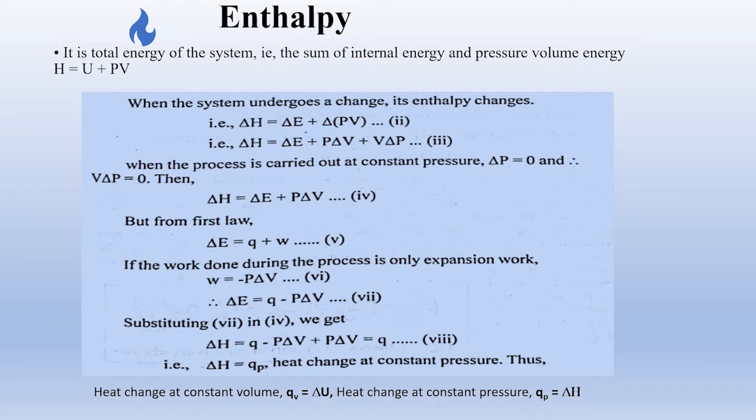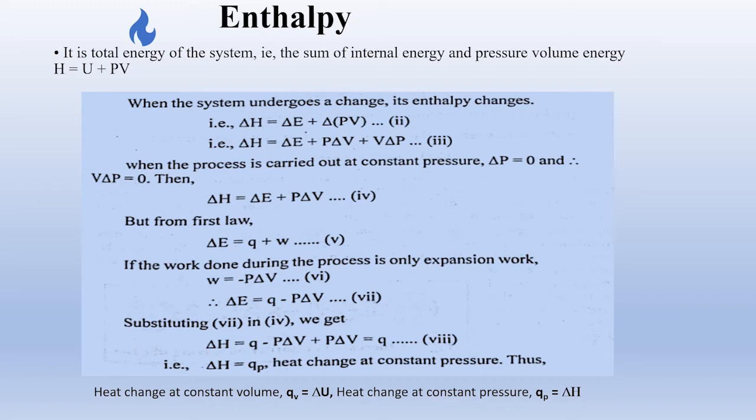And we have the expression for delta E from the first law, that is delta E equals Q plus W. We have already stated that the work means the work of expansion, and it is given by the equation W equals minus P delta V. So we can write delta E as Q minus P delta V. When you substitute this value of delta E, that is Q minus P delta V, in the previous equation of delta H, you will get delta H is equal to Q minus P delta V plus P delta V, that is Q. That means if we carry out the process at constant pressure, the heat change at constant pressure will be equal to the change in enthalpy of the system.